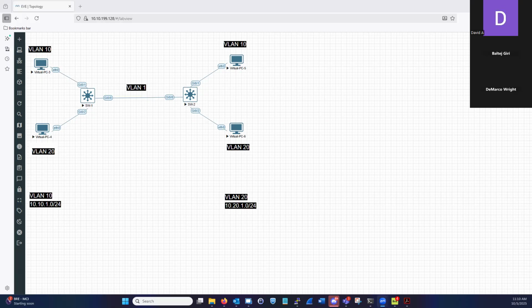So let's go ahead and prove how we would route packets between VLANs on a router. In this lab, here's what we're going to do. We're not going to implement placing a physical router. Maybe in our environment we can't afford another device.